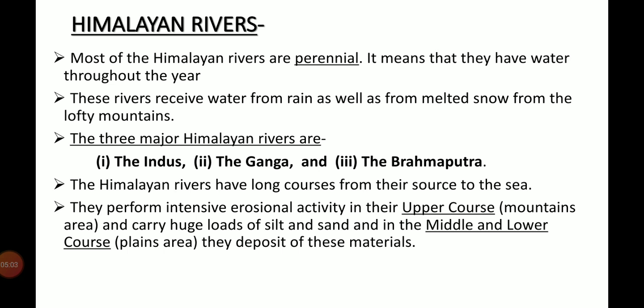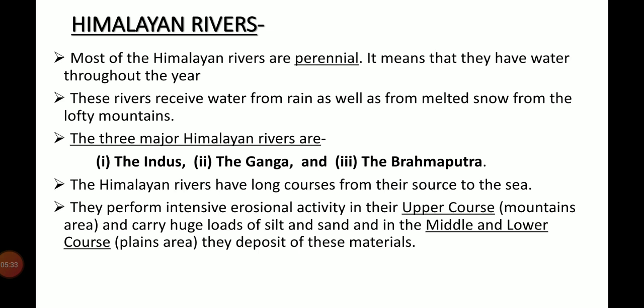A river has three courses: upper course, middle course and lower course. In the upper course, a river flows in the mountain areas, and in the middle and lower course, a river flows in the plain areas. If a river has these three courses, then this river is called an ideal river. Like Ganga river is an ideal river.